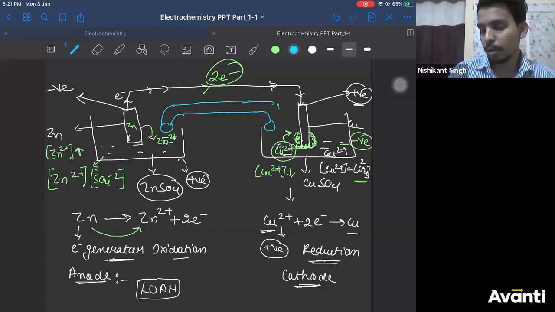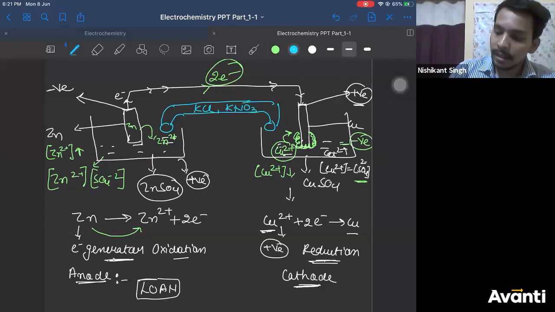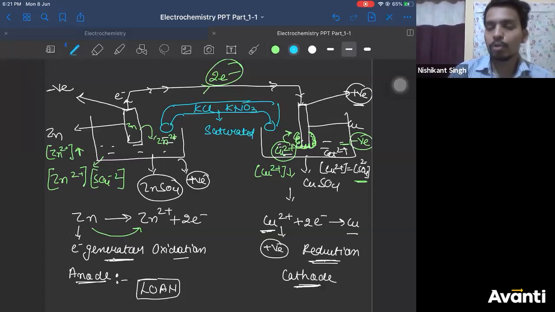U-shaped tube. Right? So this is your salt bridge. It usually contains a solution of KCl, KNO3, these types of salts. It usually contains a saturated salt solution. So the salt bridge contains a saturated salt solution, right?